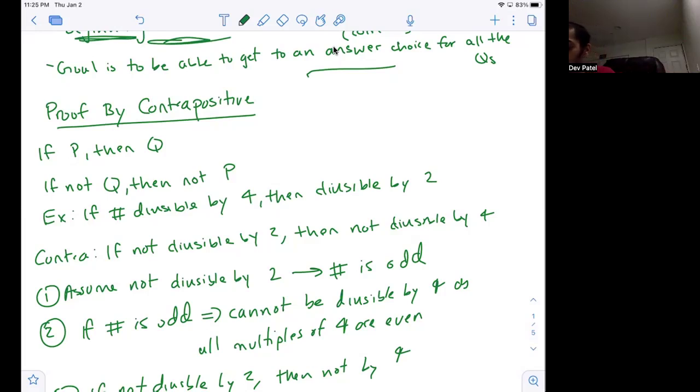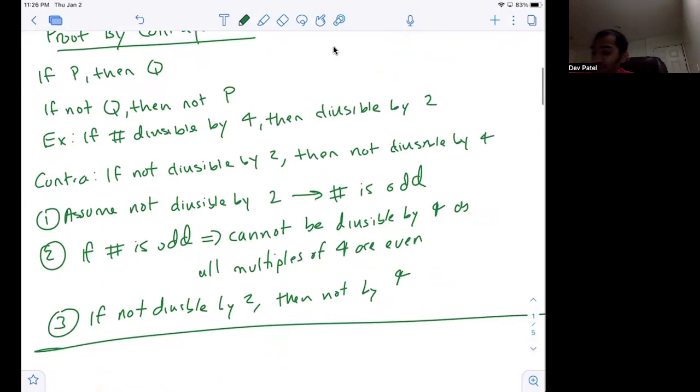Proof by contrapositive is another type of proof. So instead of just proving the statement, you prove an equivalent statement, its contrapositive, which is logically its equivalence. So if I say if P then Q, its contrapositive would be if not Q, then not P. So if I refer to a statement, let's say if a number is divisible by 4, then it's also divisible by 2. Its contrapositive would be if it's not divisible by 2, then it's not divisible by 4. So if P then Q, the contrapositive is we want to prove if not Q, then not P. And again, they are logically equivalent. So if you prove the contrapositive, you're essentially proving the original statement.